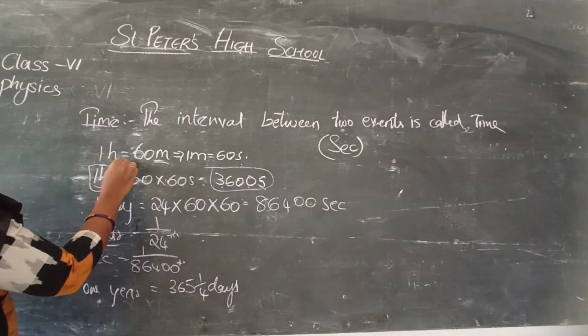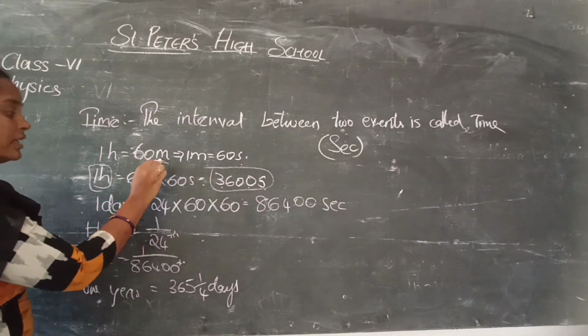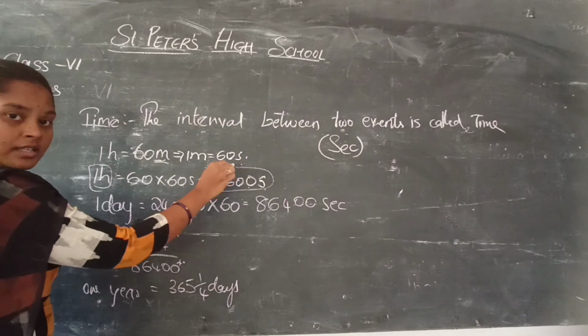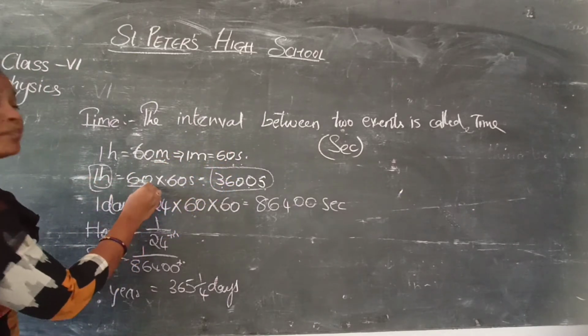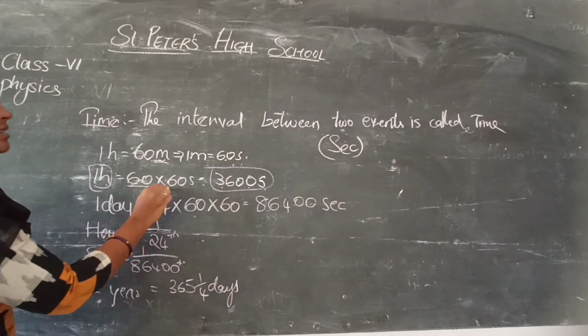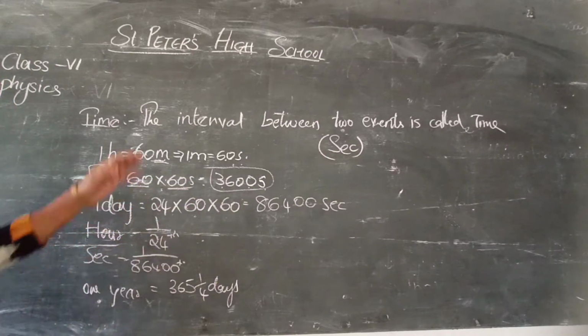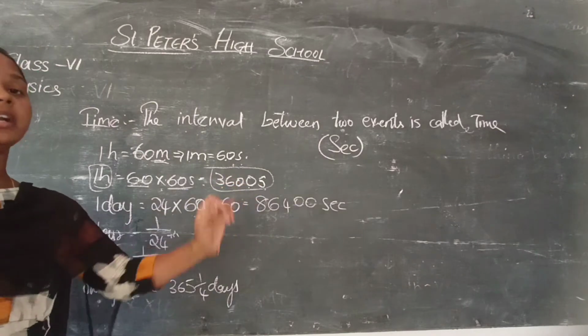How? 1 hour is equal to 60 minutes. Okay? Now these minutes change again into seconds. That means 1 minute is equal to how much? 60 seconds. So 1 hour is equal to 60 minutes, and into that 60 seconds is also countable. So we will get 1 hour is equal to 3600 seconds.